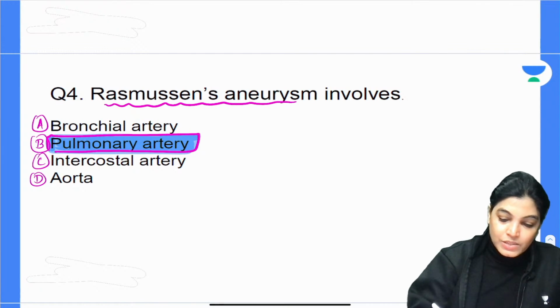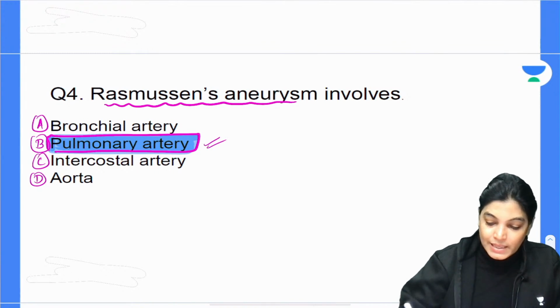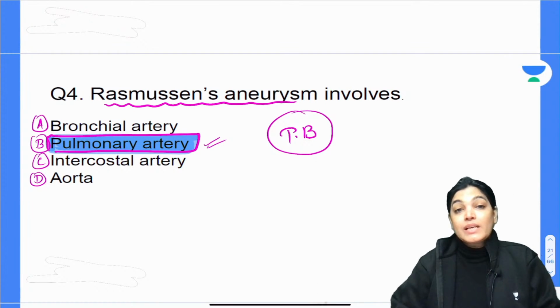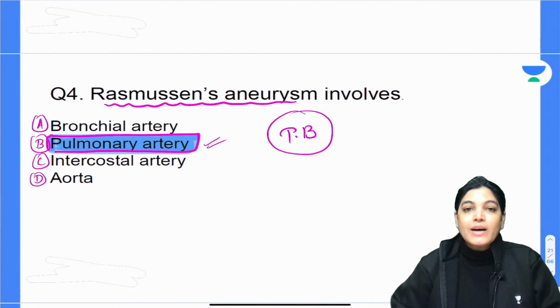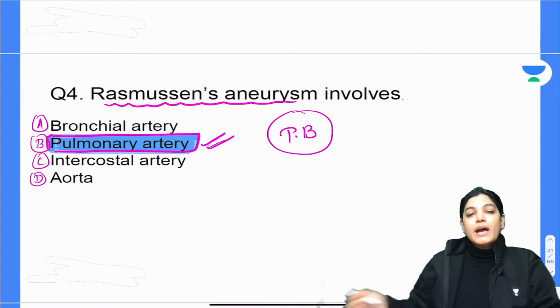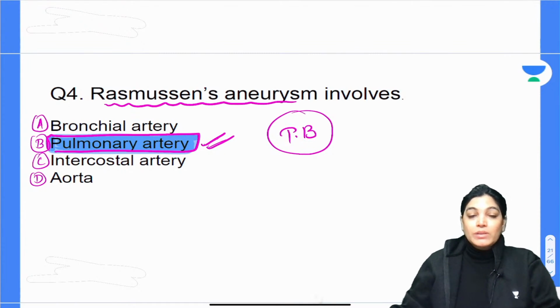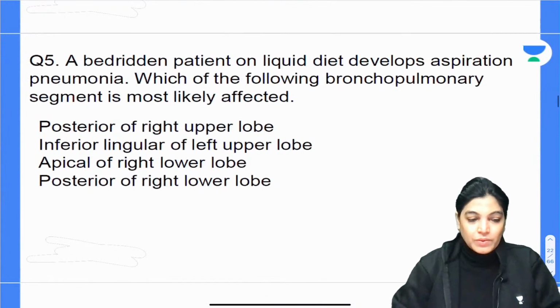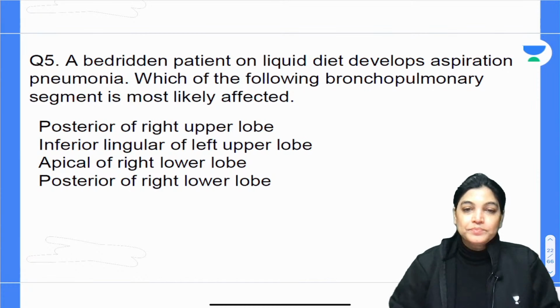Actually, it is seen in the case of tuberculosis, and if the pulmonary artery is involved, sometimes the aneurysm enlarges so much that it will rupture and lead to hemorrhage. Caseous necrosis is seen in this condition, and the pulmonary artery is involved. So let's talk about the next MCQ, question number 5.